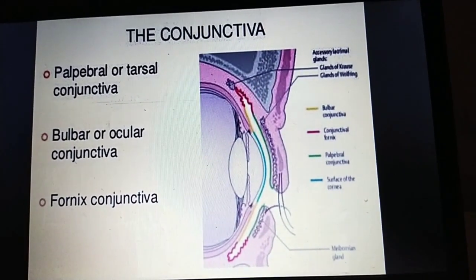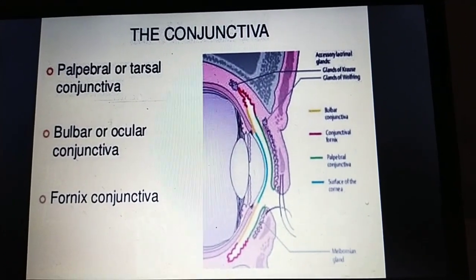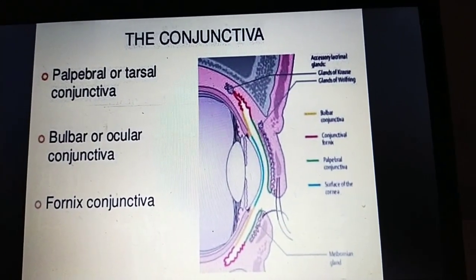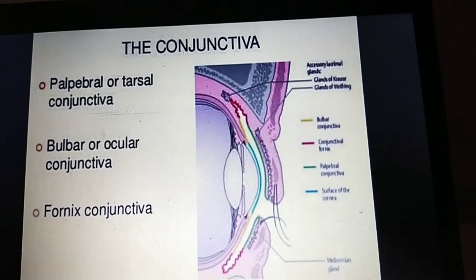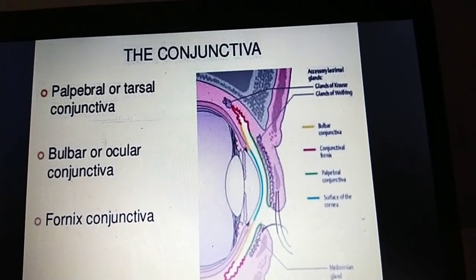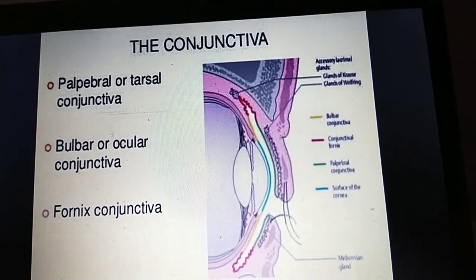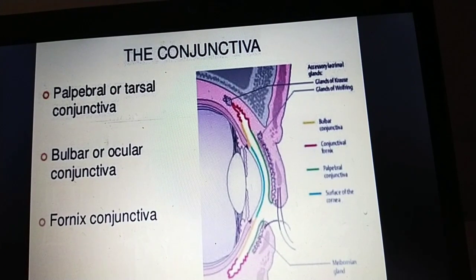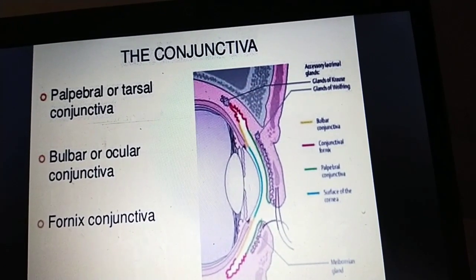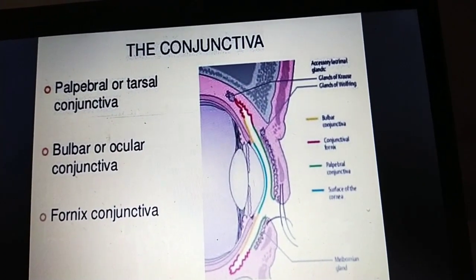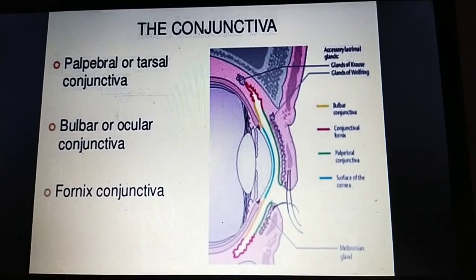Palpebral conjunctiva means the conjunctiva which is behind the eyelid. That conjunctiva is the palpebral conjunctiva. Bulbar conjunctiva, or ocular conjunctiva, means the part which covers the sclera. That part is the bulbar conjunctiva. Fornix conjunctiva means where both the bulbar and palpebral conjunctiva join.